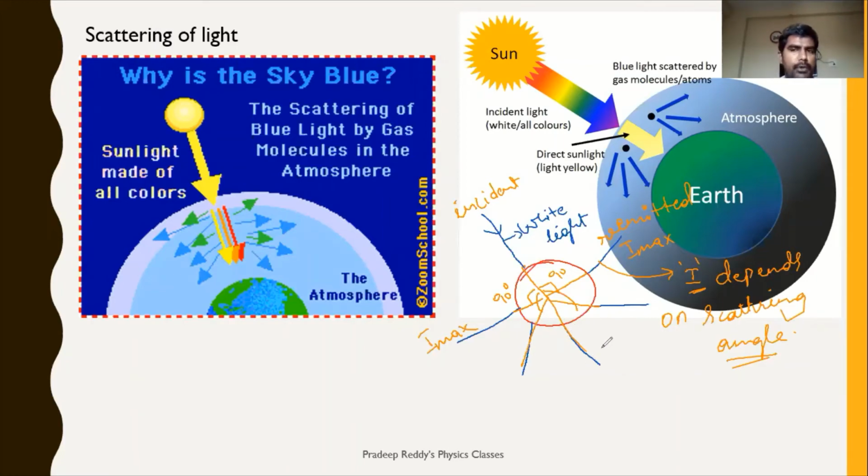Intensity is maximum only for 90 degrees. Remember that. Generally it will be 90 or even greater than 90 degrees. Most probably it may not be that much less than 90 degrees. I'm not telling you for sure, even scattering angle can be less than 90 degrees also. But intensity is maximum only for scattering angle 90 degrees. That is what you should remember.